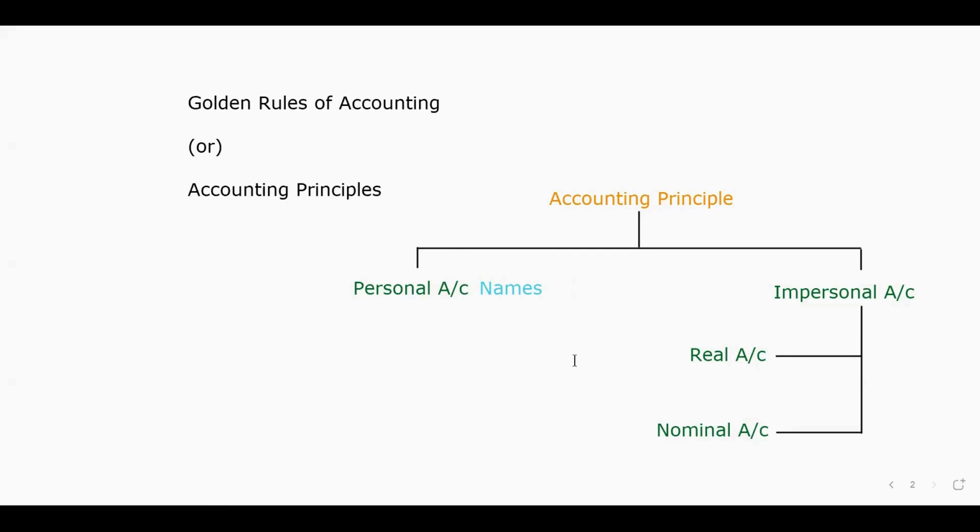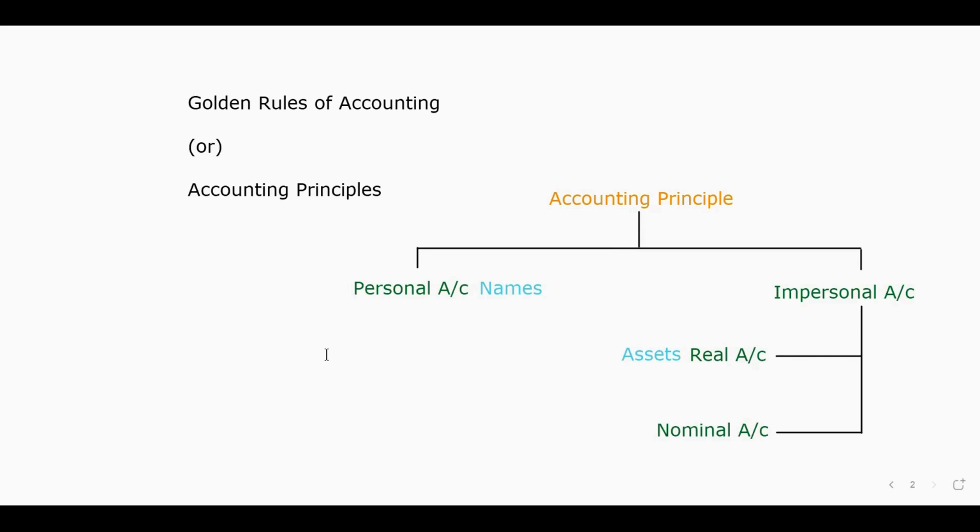And coming to the real account, it deals with assets, whether current assets or fixed assets, any type of assets will come under real account. And all other remaining information will come under nominal account.